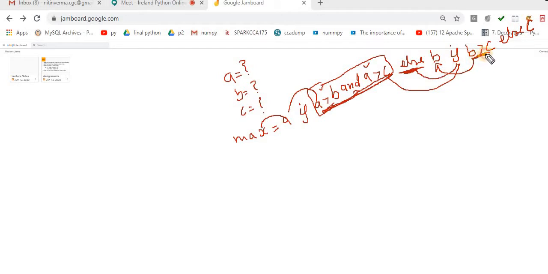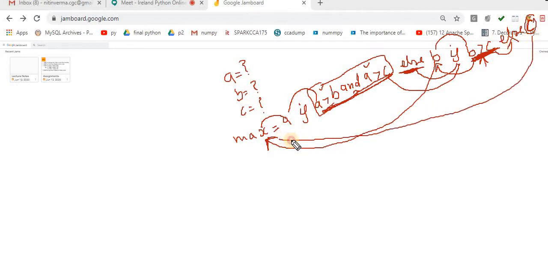Now it will check B greater than C. If this condition is true, then it will return B, and this B will be assigned to the max variable. If this condition fails, then the else part will execute, and C will be assigned to your max variable.